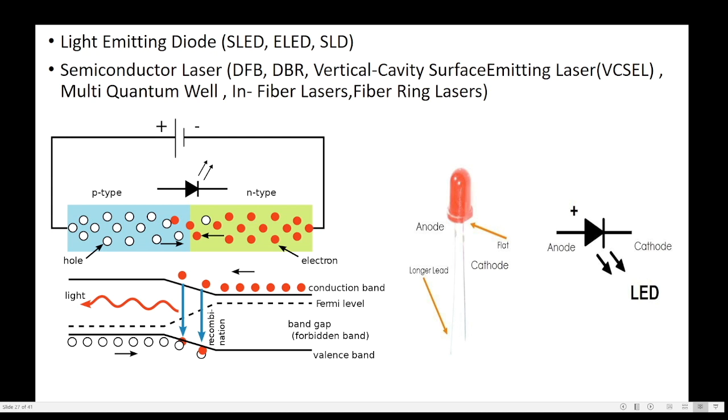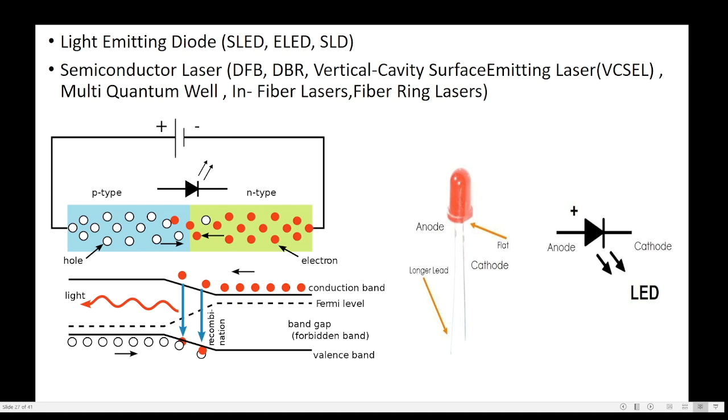When a PN diode is properly forward biased, there is a movement of holes and electrons from different regions.